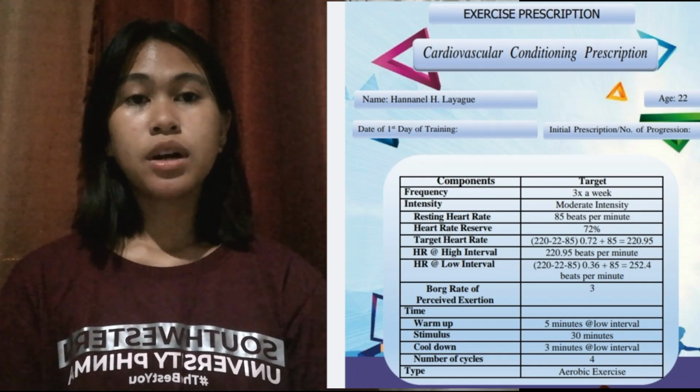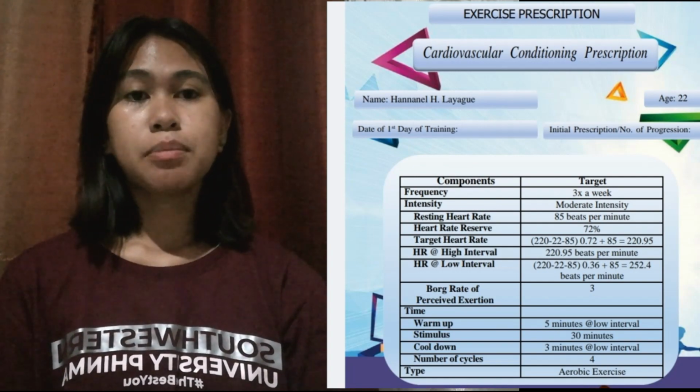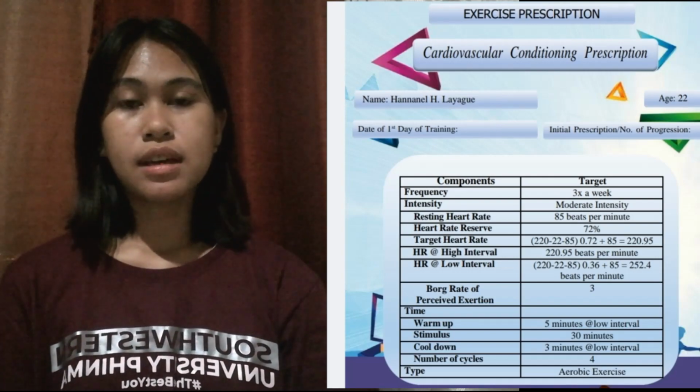And lastly, we have here the type. So my trainee type of exercise is cardiovascular or aerobic exercise. So that's it for my defense of my trainee cardiovascular conditioning prescription.